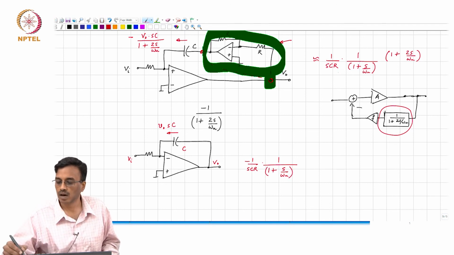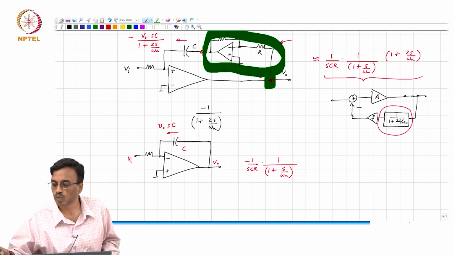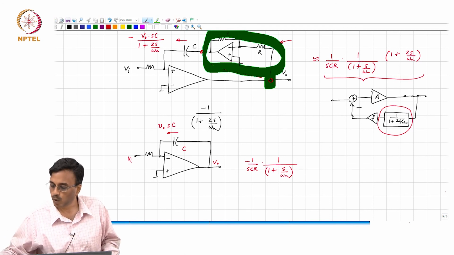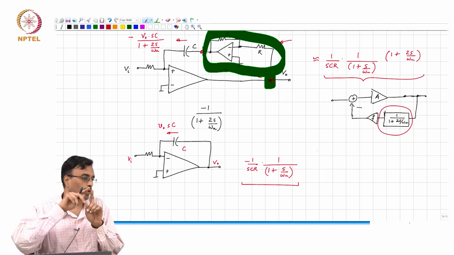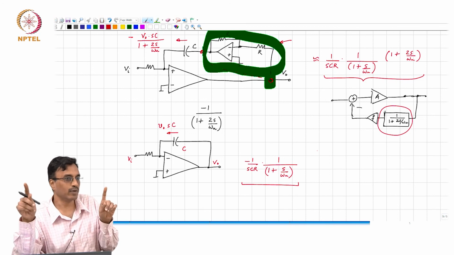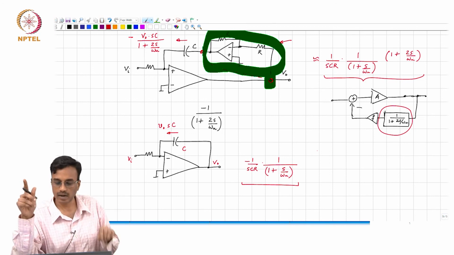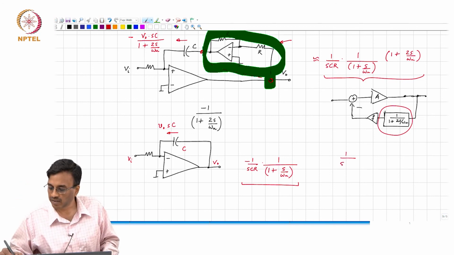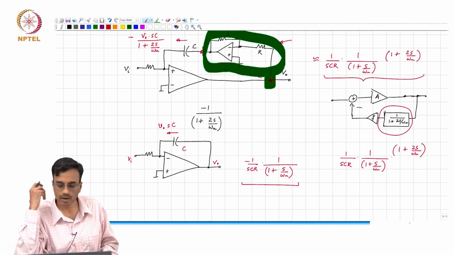And this one is now the combination of inversion and integration, which was giving us a non-inverting integrator earlier, right. It is 1 by SCR times 1 plus 2s over omega u times 1 plus S over omega u, all right.